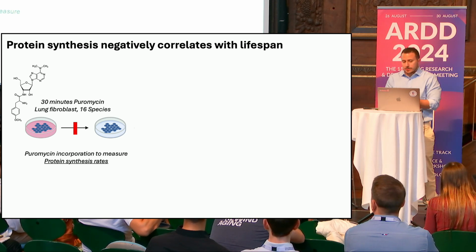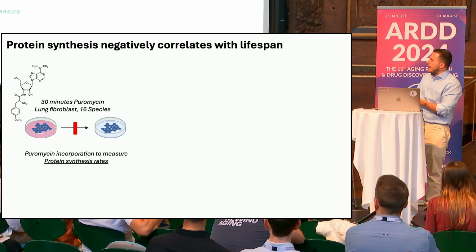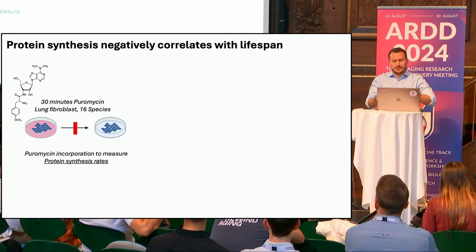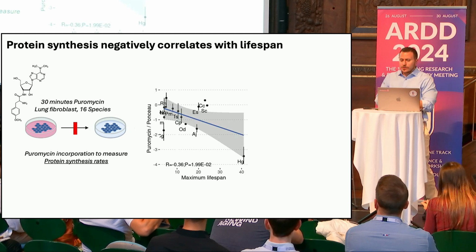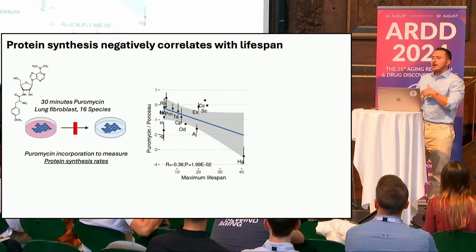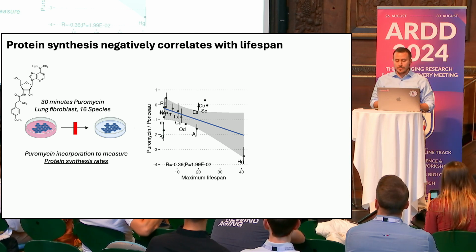To do so, what I'm doing is basically measuring protein synthesis rate in cell lines from these different species to understand how protein synthesis evolves in relation to lifespan. Not surprisingly, we found a negative correlation between the rate of protein synthesis and organism maximum lifespan.